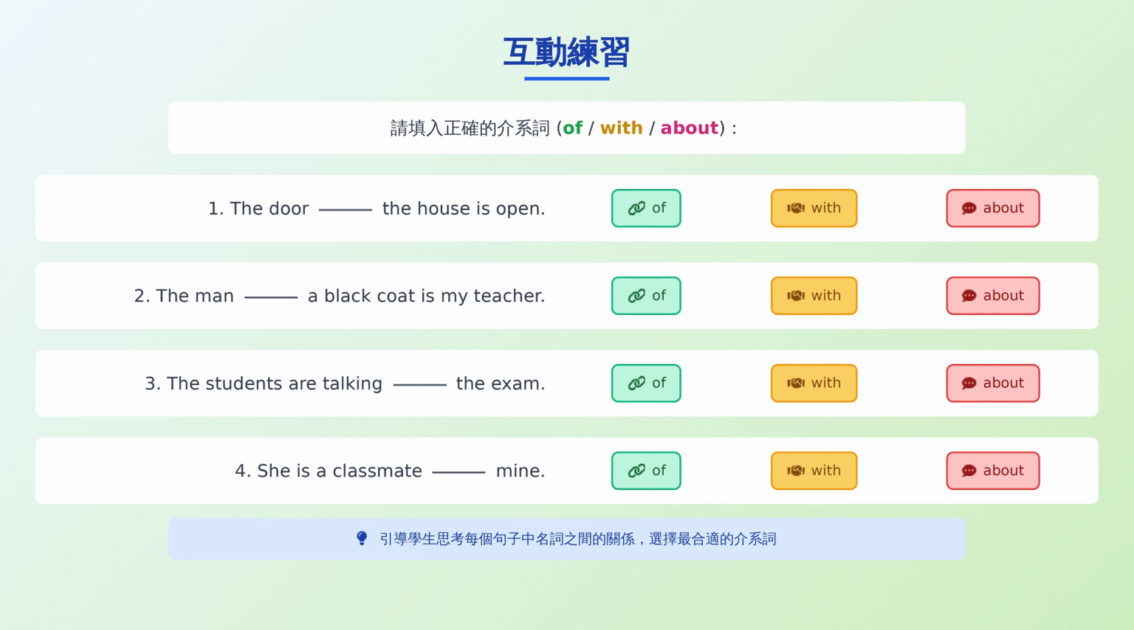4. She is a classmate blank mine. This blank should be filled with of, because a classmate belongs to someone. She is a classmate of mine. Guide students to think about the relationship between the nouns in each sentence and choose the most appropriate preposition.